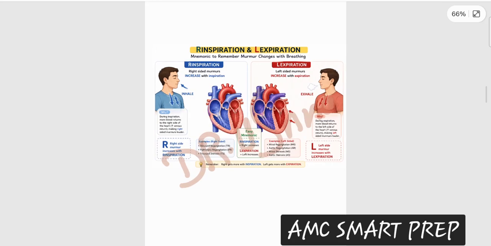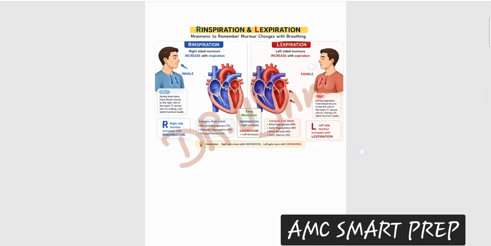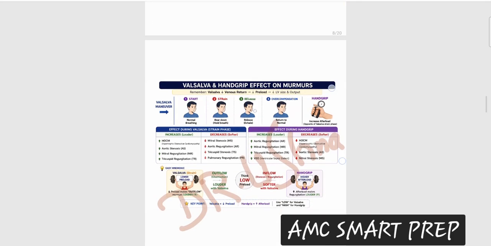That's it. What is the pathophysiology behind why the murmurs are increasing? These are not important for your exam. Trust me, AMC does not ask pathophysiology or anatomy of any topic. You need to be very particular in your preparation, and focus on the things that are required for your exam, not the cluttered information, because the syllabus is so vast and there is so much to cover. If you try to keep on remembering every pathophysiology, every anatomy, you are going to mess with yourself. So do not focus on the things that are not required.